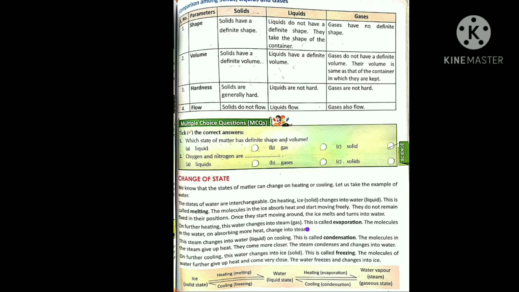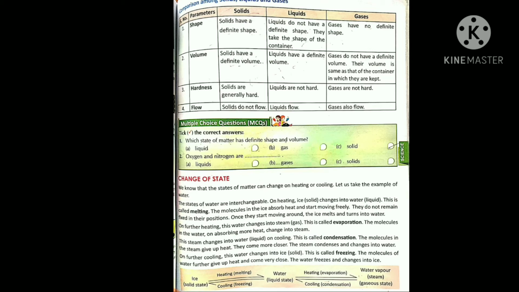Hardness, if you consider solids, the arrangement... all this comparison is based on the arrangement of the molecules in that object. And according to them only, these characteristics or this comparison is going on. See, if you see the hardness, solids are generally hard, liquids are not hard, gases are also not hard. If we see the flow, meaning whether they are able to flow or not, solids do not flow. Yes, liquids flow, as well as the gases also flow.